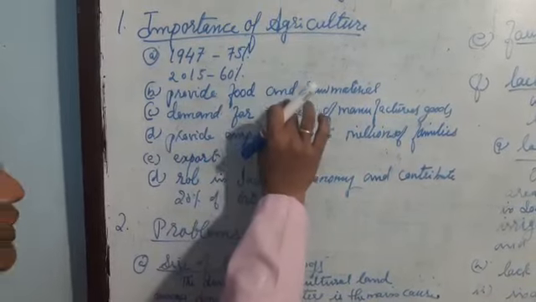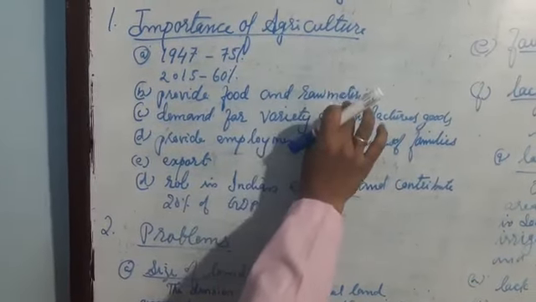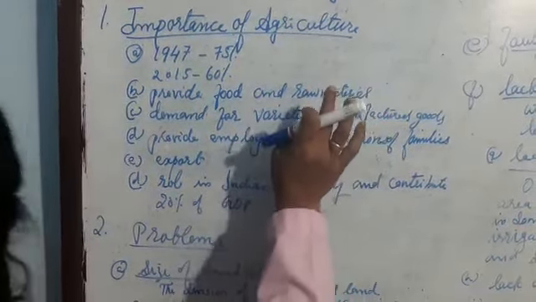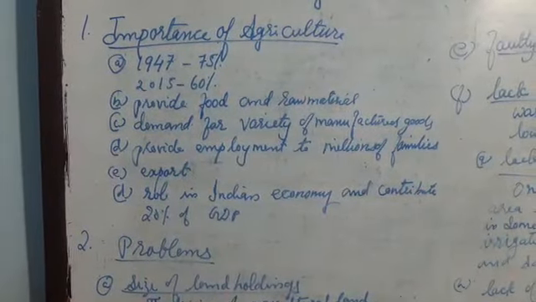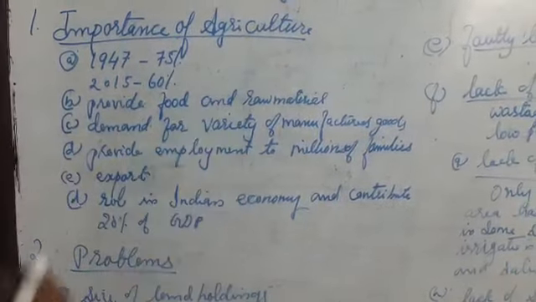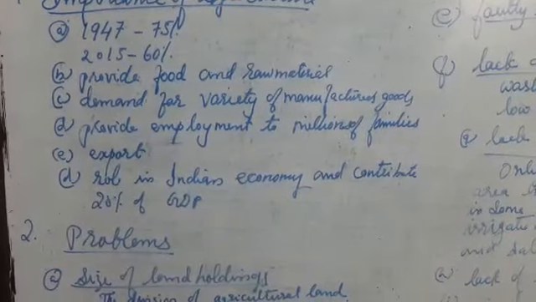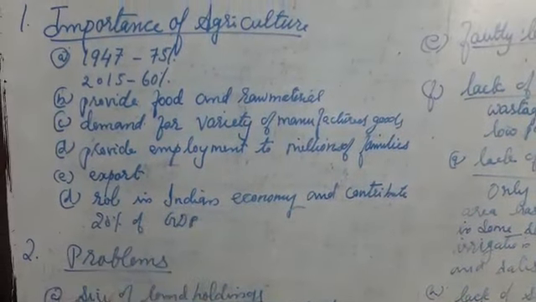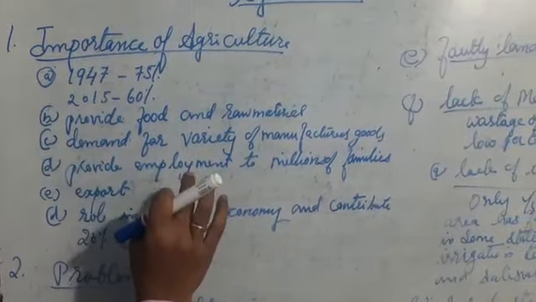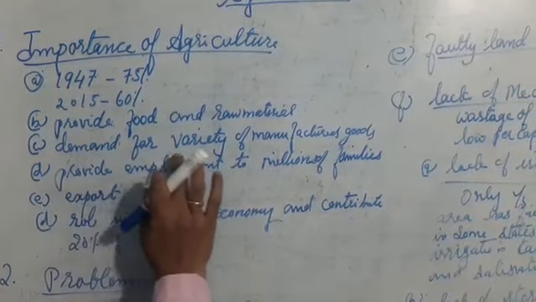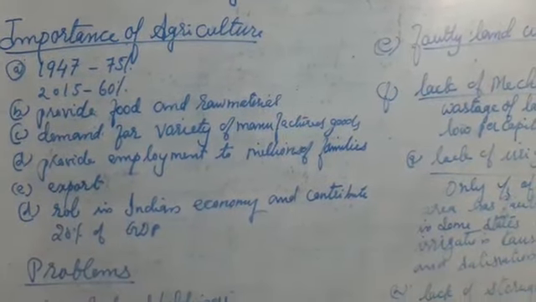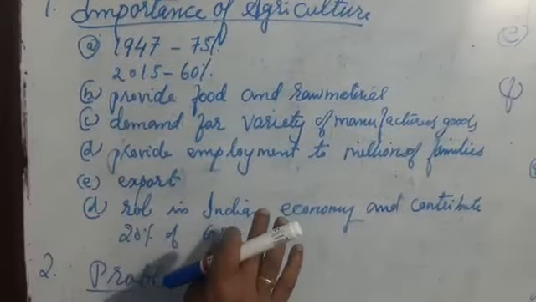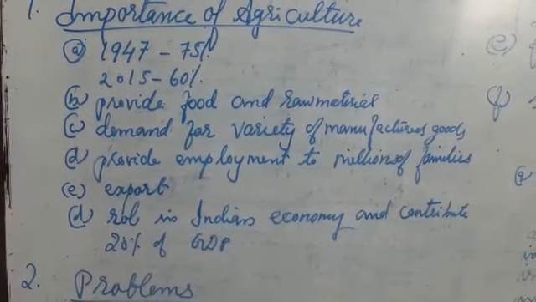It not only provides food but also raw materials for many industries, for example sugar industries, cotton industries, silk industries, woolen industries, etc. Second, it creates demand for a variety of manufactured goods, and it provides employment to millions of landless families.